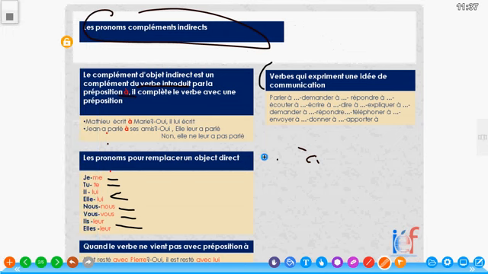For the other group, the prepositions other than à, like we said earlier, avec, au-dessus, quand le verbe ne vient pas avec préposition à, c'est-à-dire quand le verbe vient avec les autres prépositions. The question reads, il reste avec Pierre.